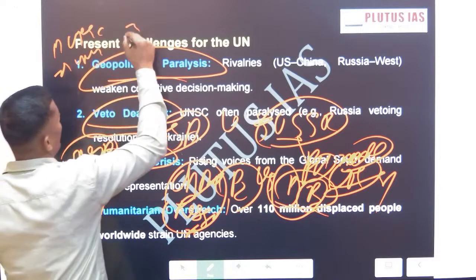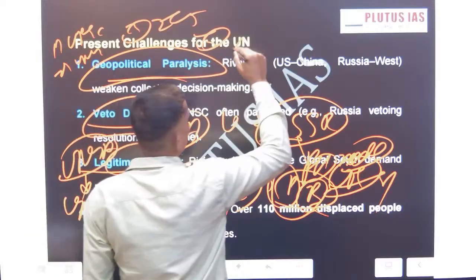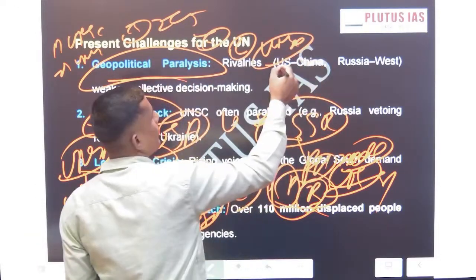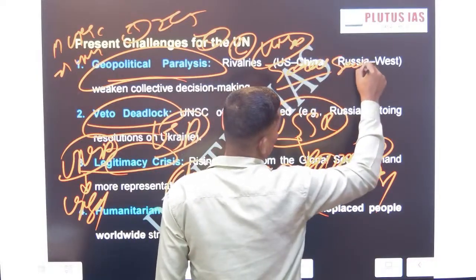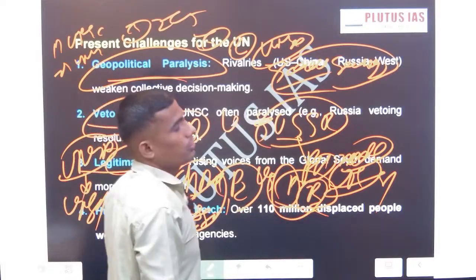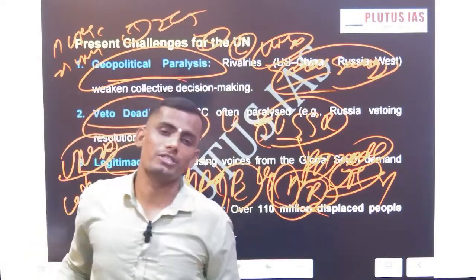issues, then ICJ issues, then trusteeship issues, and the last will be the UN Economic and Social Council issue. So it will be easy for you to write at least 2 points in this domain. So you will be able to write at least 10 points. And what matters is writing the points in answers.